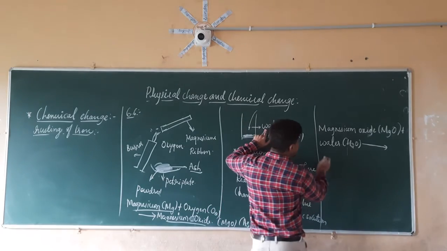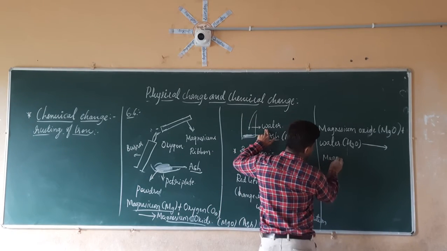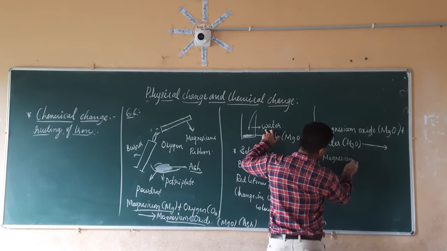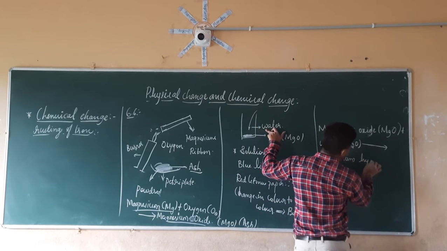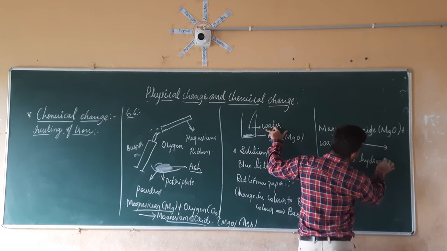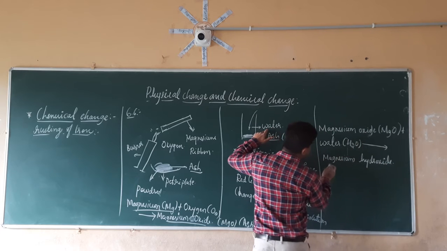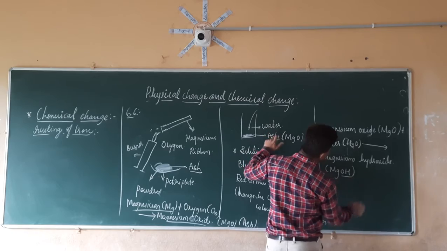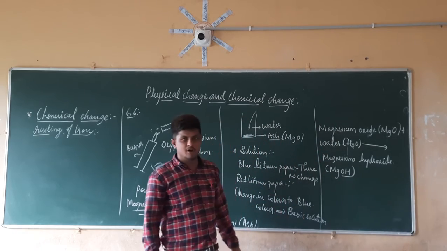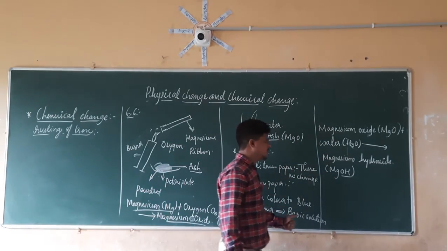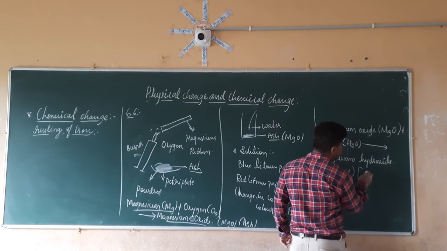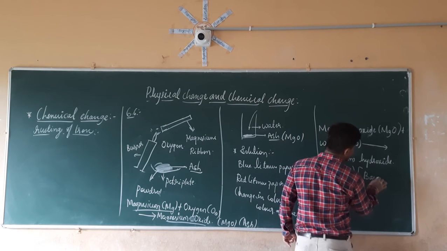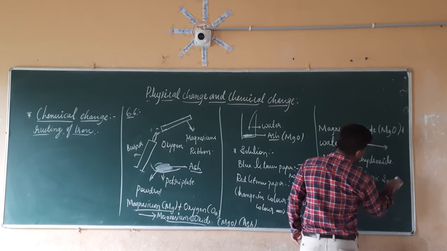That base is the magnesium hydroxide, Mg(OH)2. If you recall the previous class, magnesium hydroxide is a basic solution.